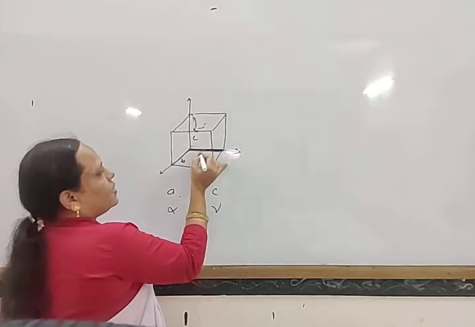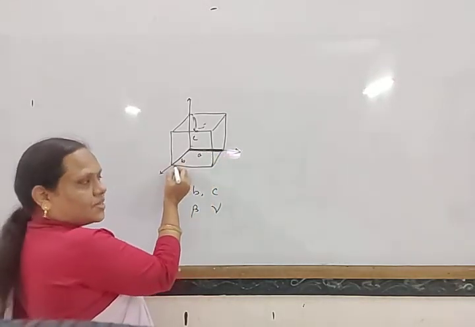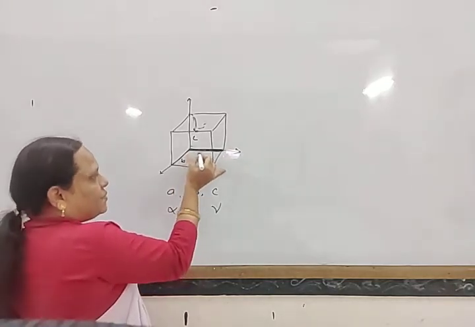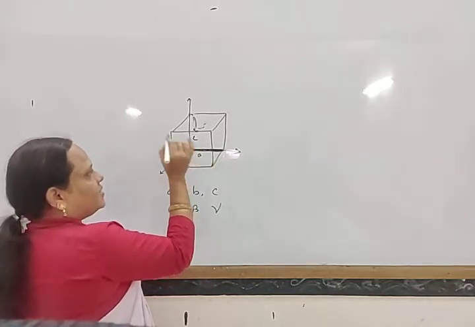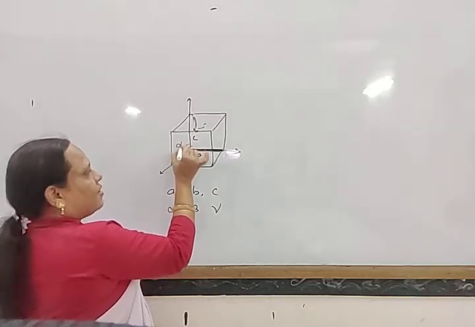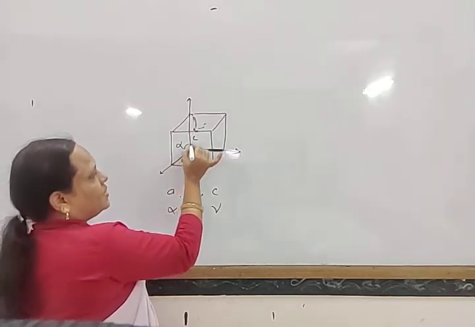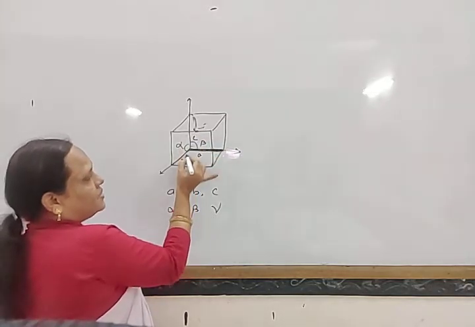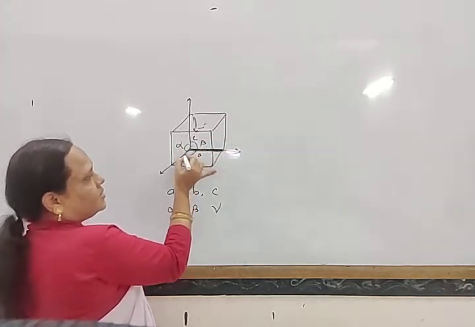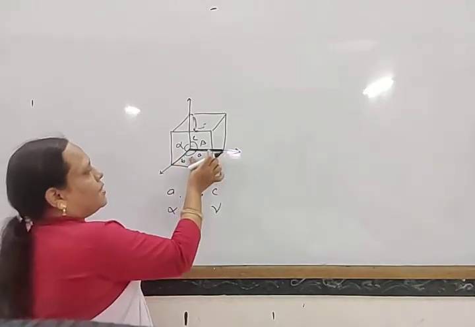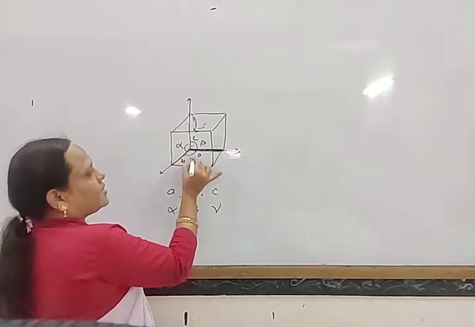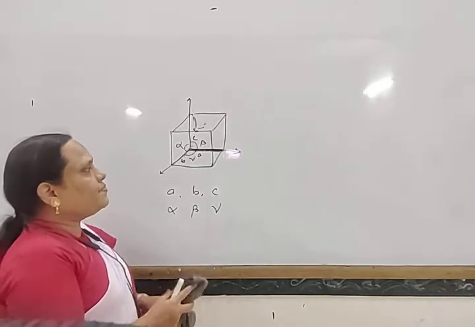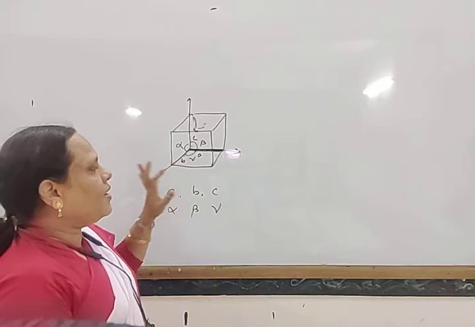This edge is a, and this one is b. And what are the angles? Opposite to a, this angle is alpha, opposite to b, this angle is beta, and opposite to c, this angle is gamma. So now you know the parameters: alpha, beta, gamma.